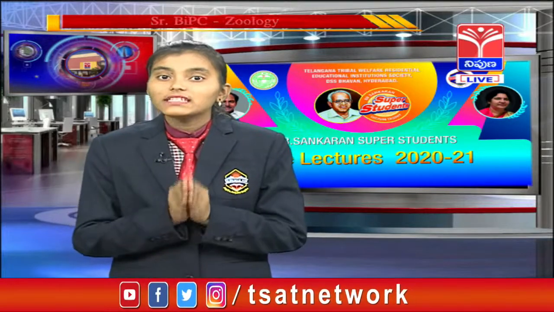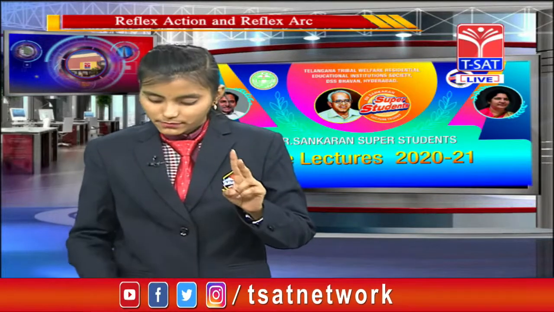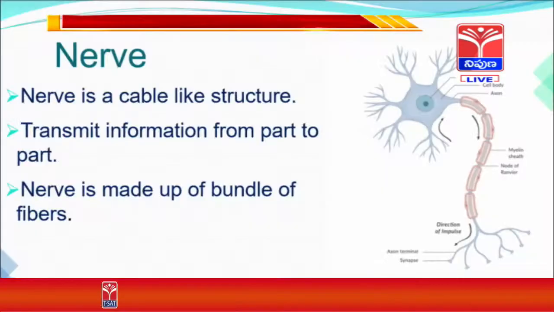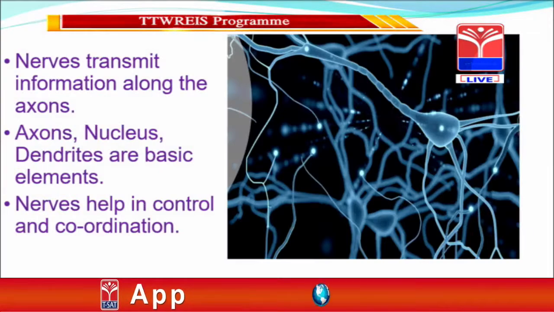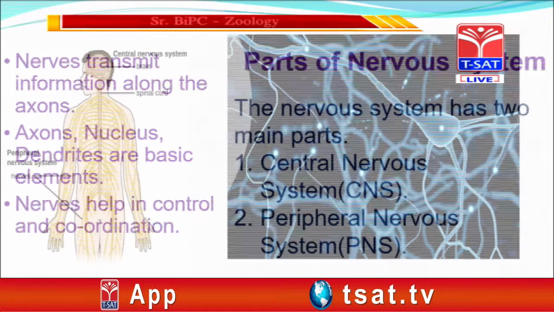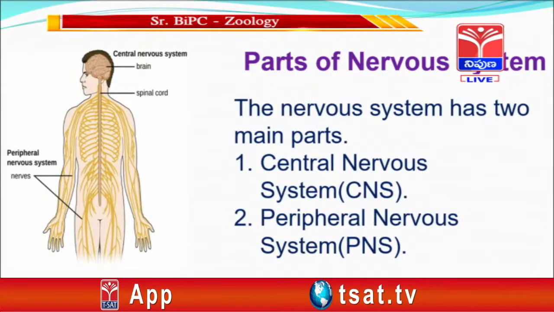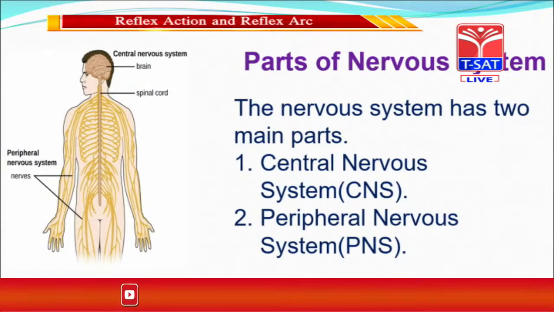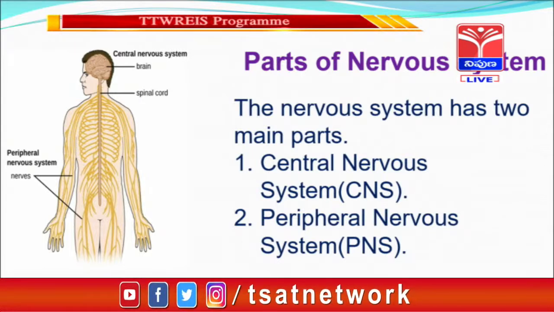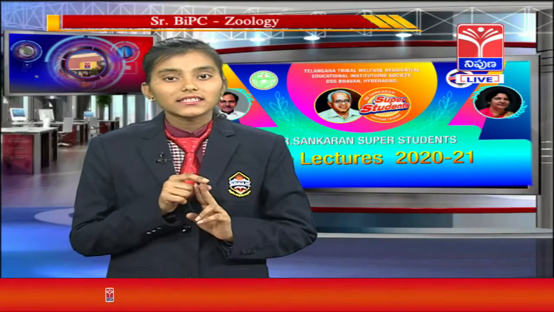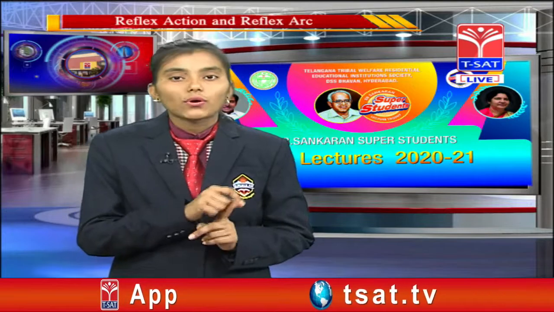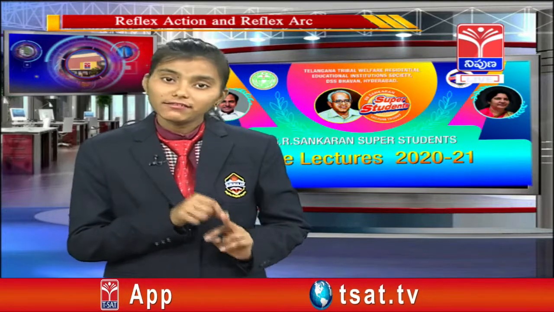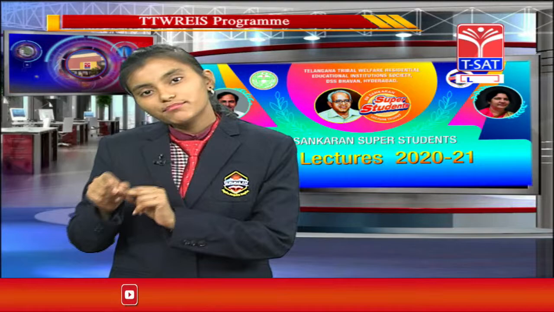The nervous system is divided into 2 types. The first one is the central nervous system and the second one is the peripheral nervous system. The nervous system has 2 main parts: the central nervous system, also known as CNS, and the peripheral nervous system, also known as PNS.